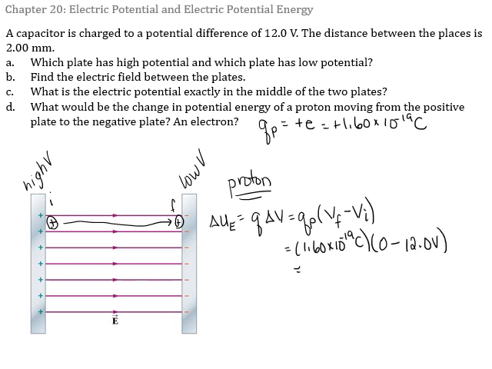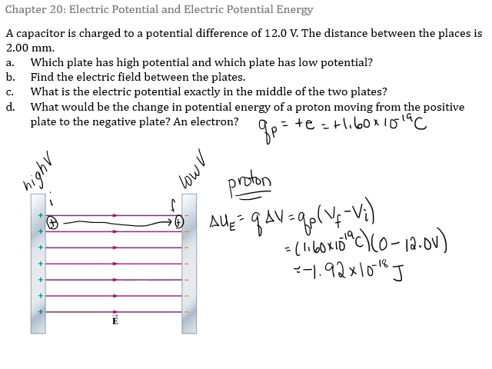Put that through the calculator and we get a change in electric potential energy of minus 1.92 times 10 to the minus 18 joules. Really important to stop and take stock of your answer. The proton is a positive charge. When released from rest, it will move on its own towards the negative plate, and it will move towards lower potential energy. So it makes sense that the potential energy gets smaller.